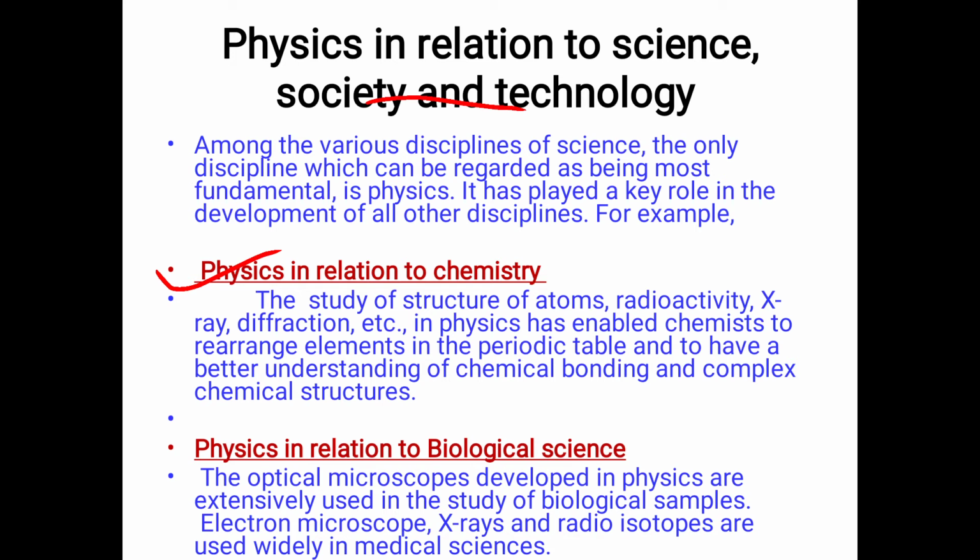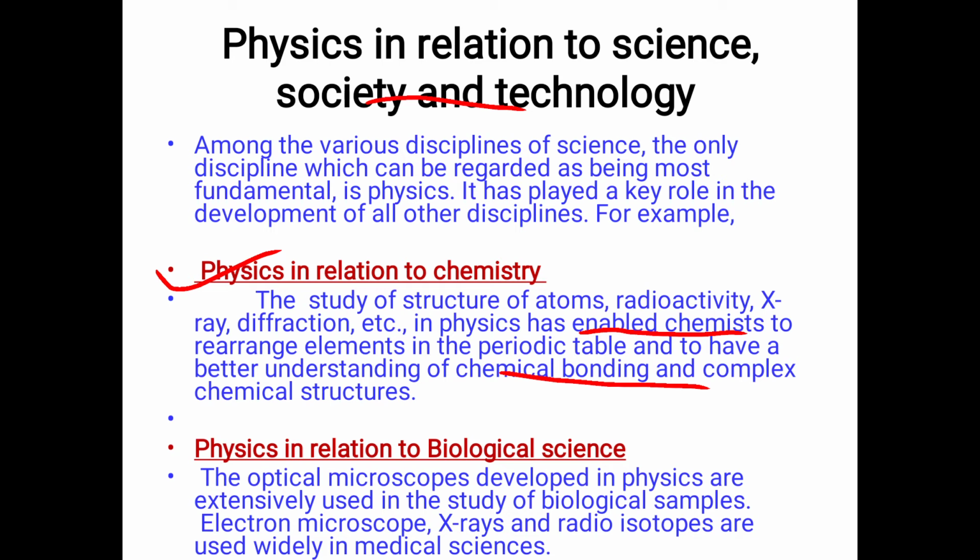The study of the structure of atoms, radioactivity, X-ray diffraction, etc. in physics has enabled chemists to rearrange the elements in the periodic table and to have a better understanding of chemical bonding and complex chemical structures. This is physics in relation to chemistry.